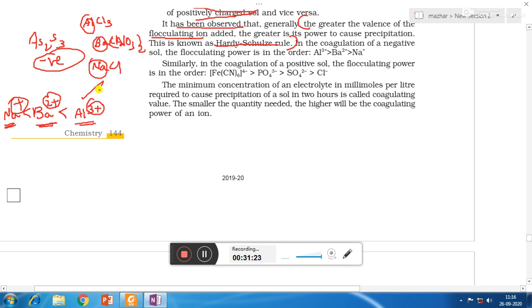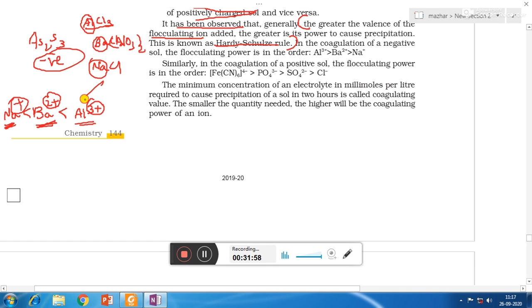So Al3+ can coagulate As2S3 to more extent, and so it is required in small amounts. Suppose aluminum chloride is required 1 drop, then barium 2+ will require 2 drops because its coagulating power is less. So that's why its amount required will be more. And Na+ has very less coagulating power, so its amount required will be even more.